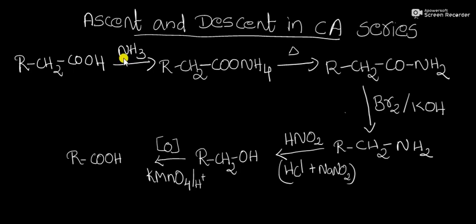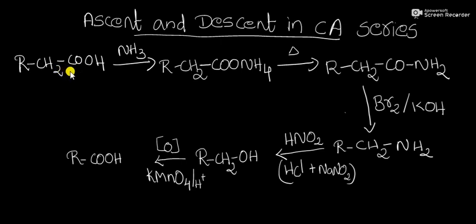Next is descent in the series of reaction. Here, conversion of a carboxylic acid into the next lower homologue in the series. That is, a higher monocarboxylic acid can be converted into the next lower homologue, which means having one carbon atom less than the parent carboxylic acid, using the following sequence of reactions. Here this is the parent carboxylic acid.